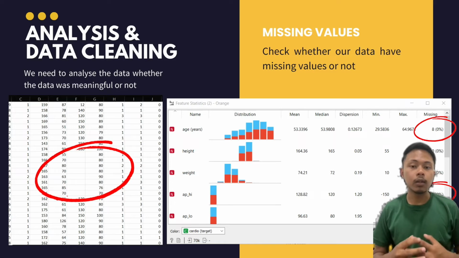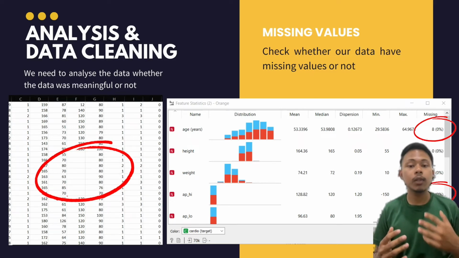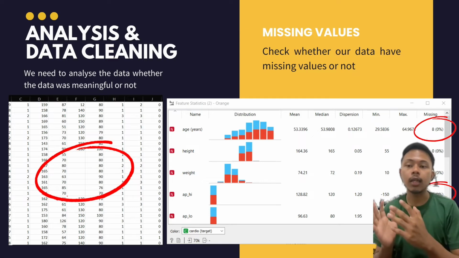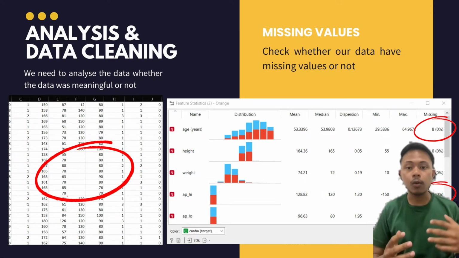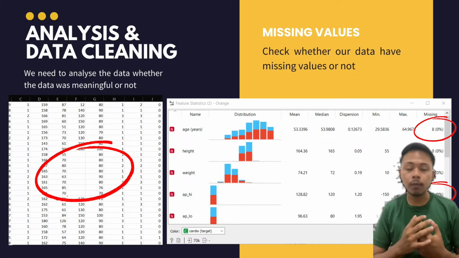Analysis and result part. Firstly, we analyze the data and do the data cleaning. We check whether our data have missing values or not. As we can see in the Excel, there are missing values in the column, and by using the feature statistic in Orange, we can know whether our data have missing values or not.